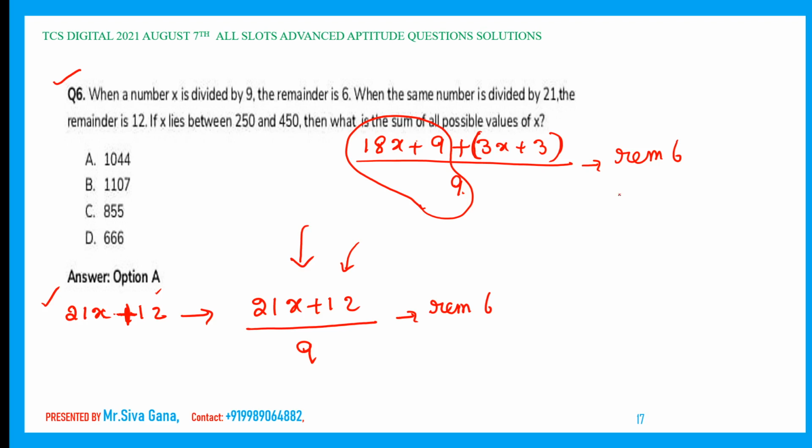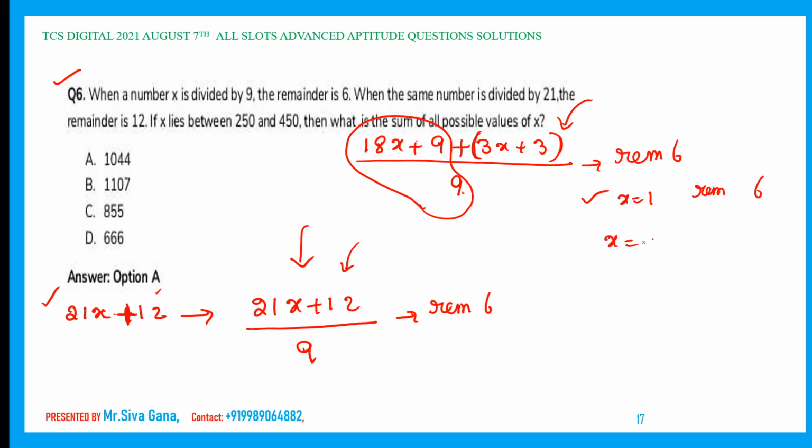If x is equal to 1, 3x plus 3 is 3 plus 3, which is 6. 6 by 9, remainder is 6. So for x equal to 1, it is satisfied.